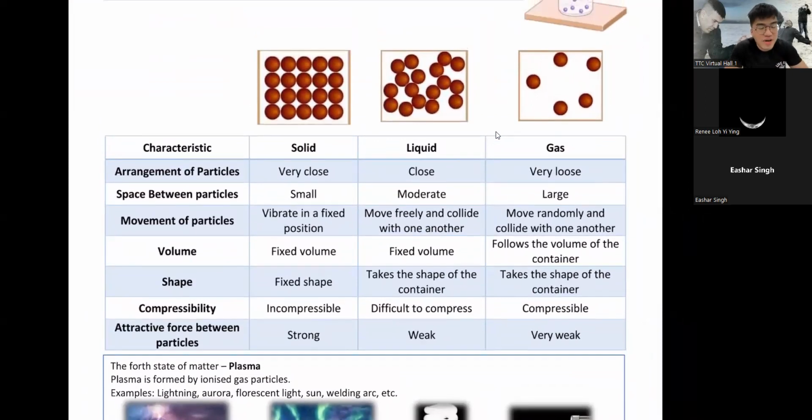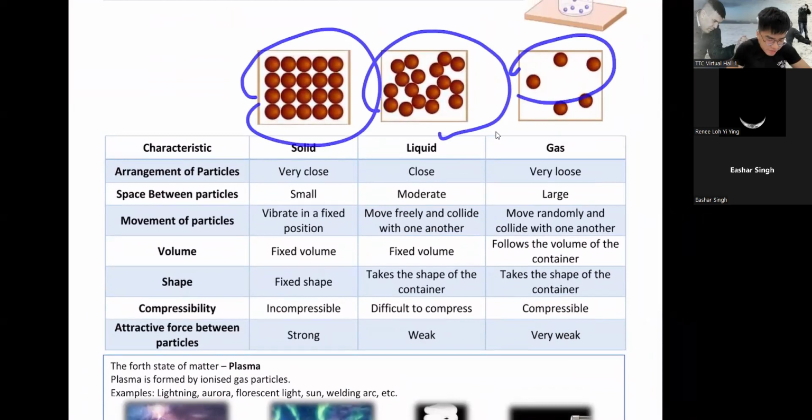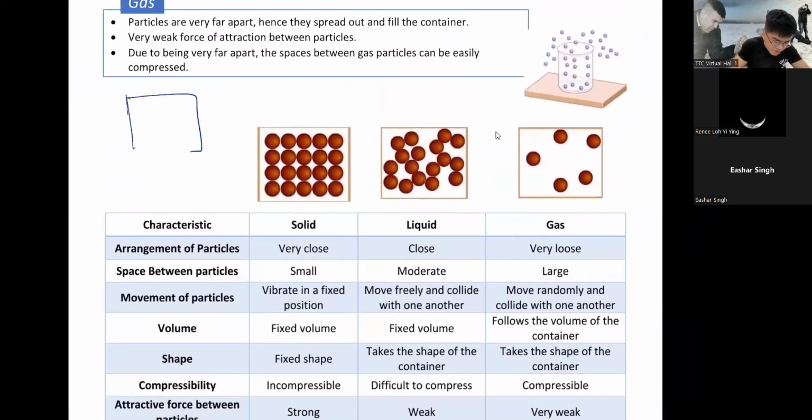Before I move on, guys, in your exam, most likely they will ask you to draw. They will give you a box and they will tell you to draw. Please draw your atoms as big as possible. In this case, maybe you draw 9. Try to draw your atoms big. Why? Because you're saving time. Please don't be cute and draw something like this for me.